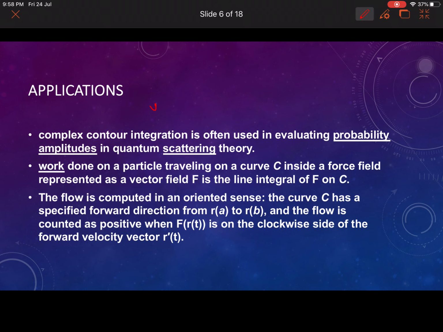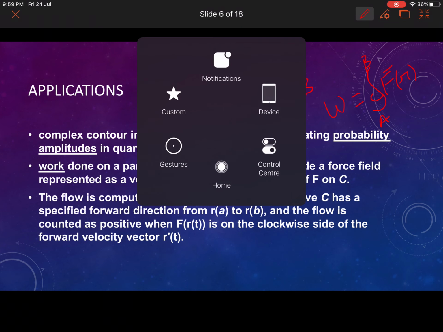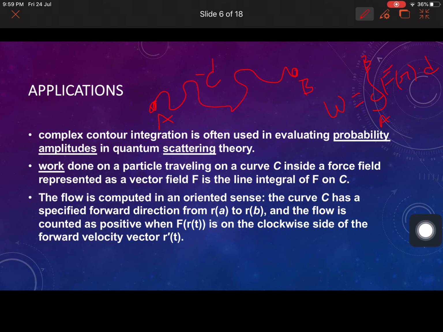Say the particle is over here, it is moving from here to here, from point A to B. So total work done W. To move the particle from A to B, you are doing work W equal to integral, say for example, this curve name is C, then integral from A to B along curve C of f bar of r dot dr bar. So this is how to find the work done.